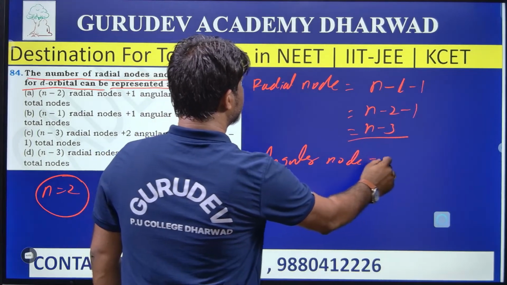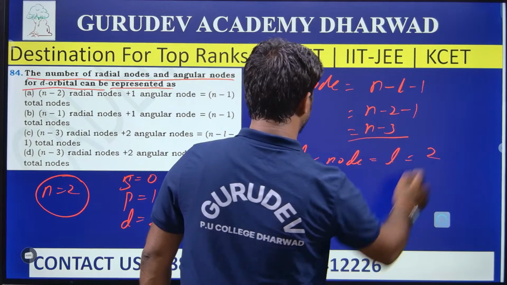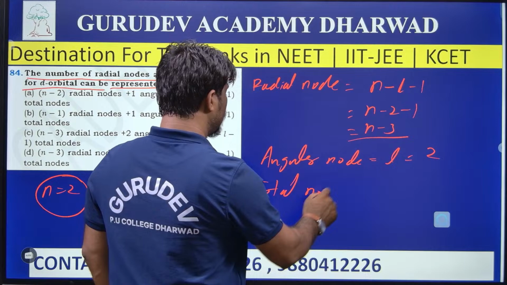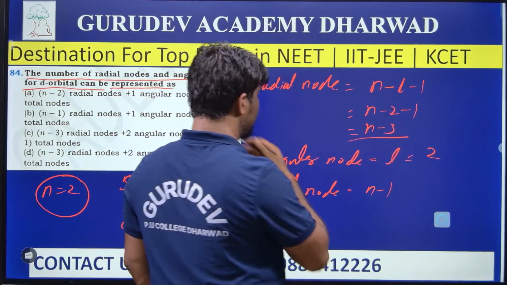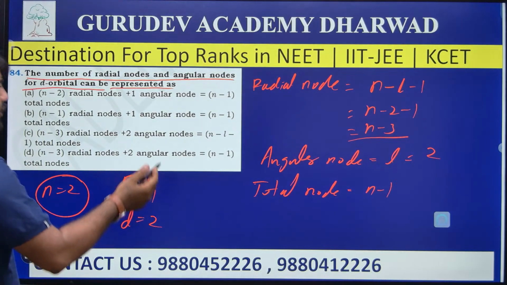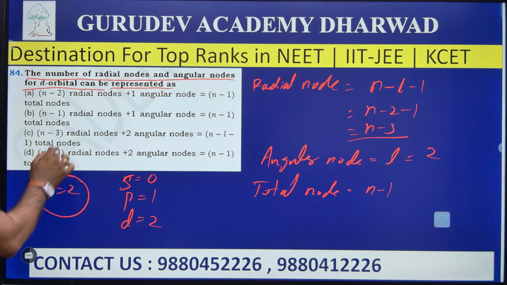Angular node nothing but what? What is the L value here? The L value I can take as 2 here. Then what is the total node? The total node is equal to N minus 1. Then I can get what is the radial node? Already I gave N minus 3. Yes, of course. Here there are 2 N minus 3.